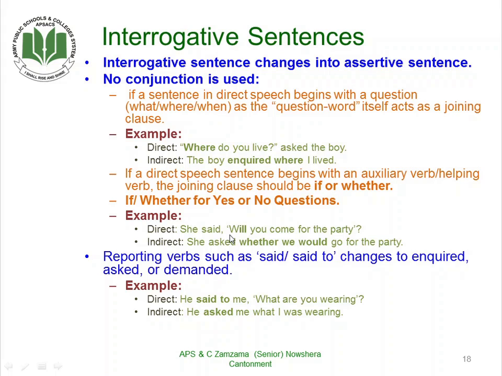For example, she said, "Will you come for the party?" Now, indirect will be: she asked whether we would go for the party. This is how it changes. We can use either if or whether. Now, reporting verbs such as said or said to change into inquired, asked, or demanded. For example, he said to me, "What are you wearing?" Now, said to will change into asked. He asked me what I was wearing.